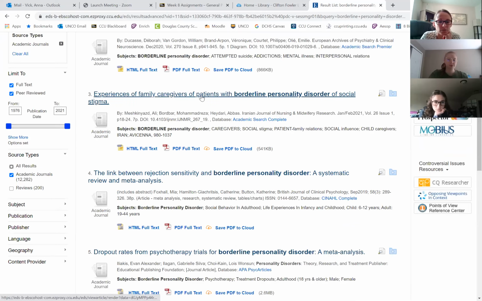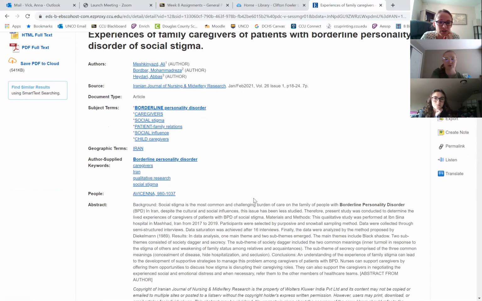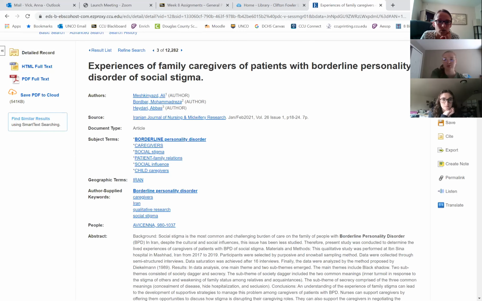Okay, experiences of family caregivers of patients, and those are the experiences of social stigma. So this will be the last example that I pull up. Oh, look, guys, this one is 2021. This just came out. We love that. It's always nice to find a really fresh article. So this is a qualitative study. You can see the comment right here. And as we just talked about, qualitative is going to be the case study, the interview, exploratory, not crunching the numbers and the stats, so more of what you were seeing in the first and the second one. So I'm going to hit PDF full text.